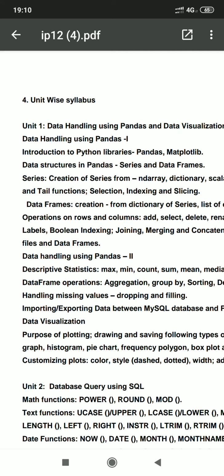Then we learned the types of object or data structure available in pandas. There are two data structures available in pandas, one is series and another one is data frame. Because we have gone through the whole context, now we are familiar with the purpose of series and the purpose of data frame.